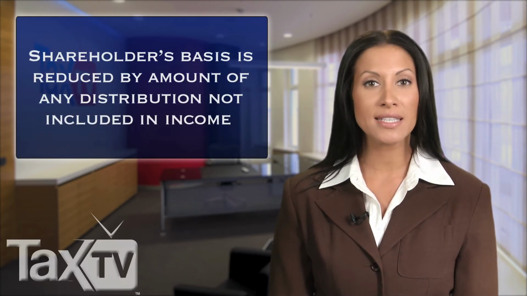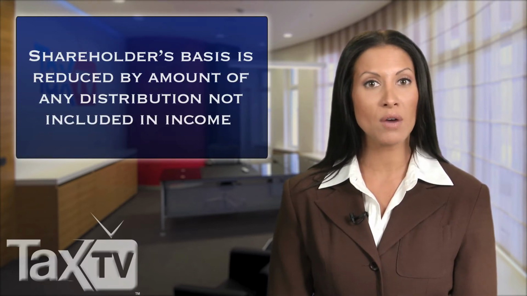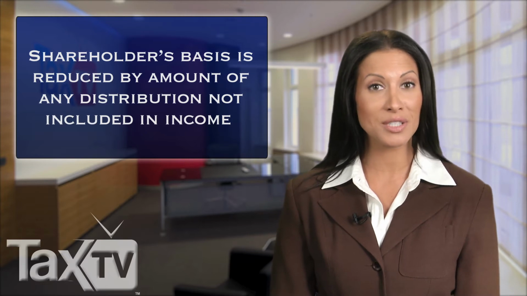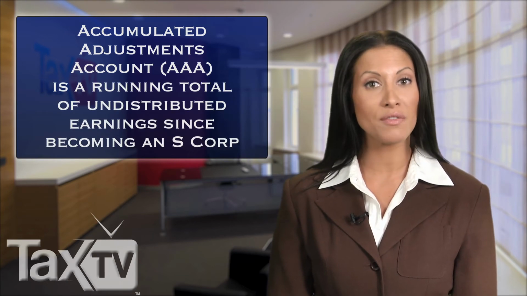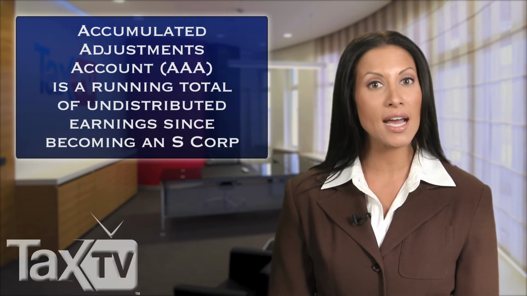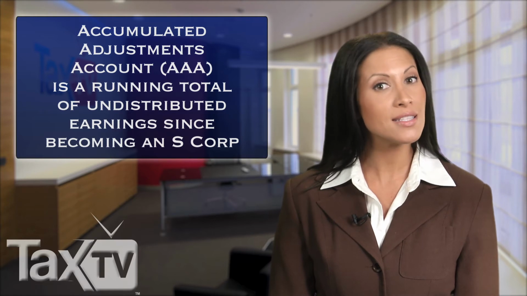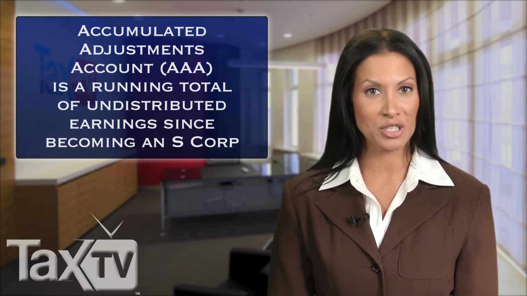The shareholder's basis in the stock is then reduced by the amount of any distribution that is not included in income. If the S Corp has earnings and profits, the tax implications are a bit more complicated because the taxation depends on the accumulated adjustments account. In general, this is a running total of the undistributed earnings that have been taxed to the shareholders since the corporation made its S Corp election.